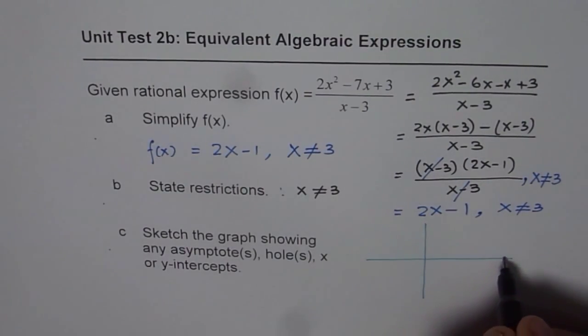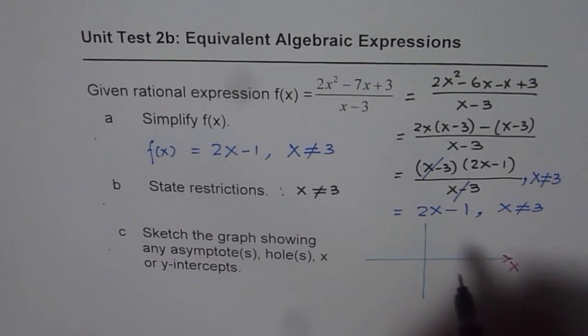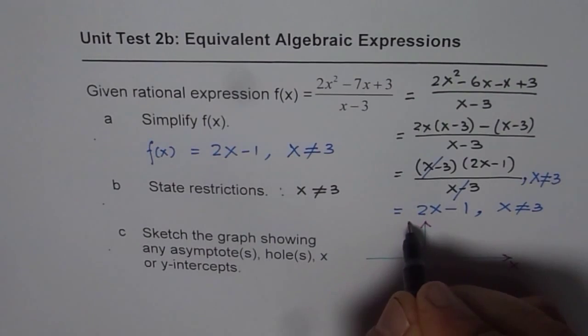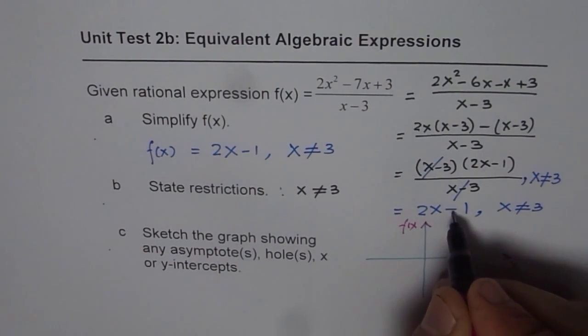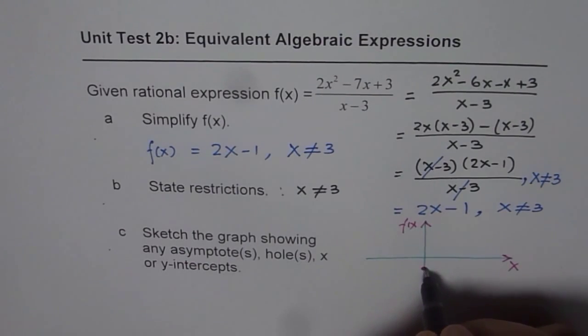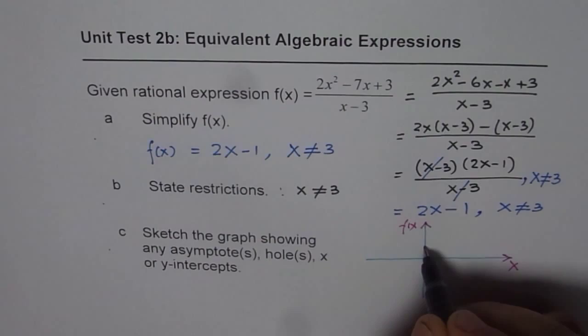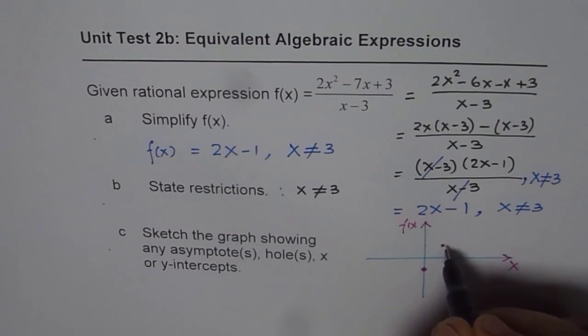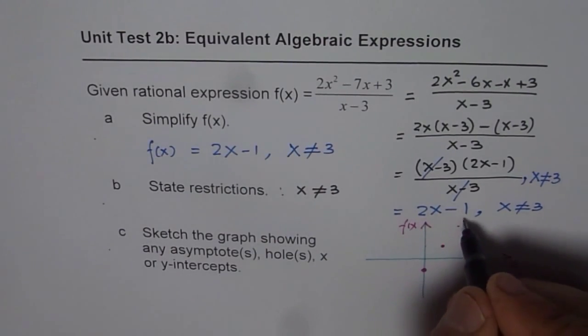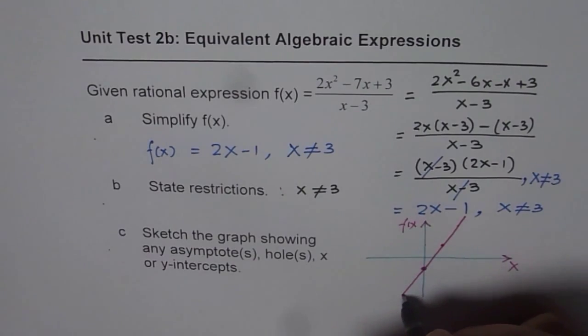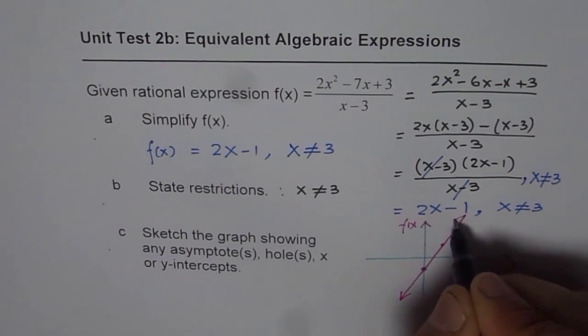Now let's sketch the line 2x minus 1, where x is not equal to 3, which represents the function f of x. Is that okay? Y-intercept is minus 1, so that is one point. Slope is 2, that means rise of 2, run of 1. We get another point, and likewise we get more points. We can connect them, right? So that is kind of a neat sketch for us.